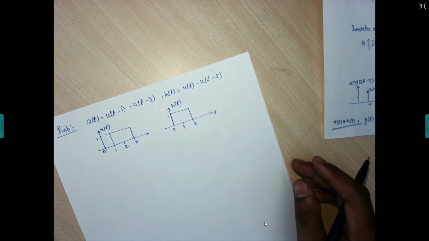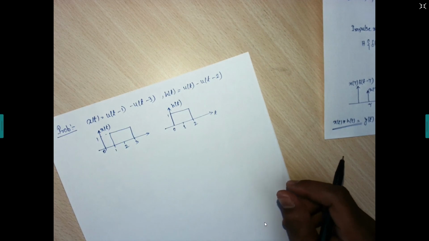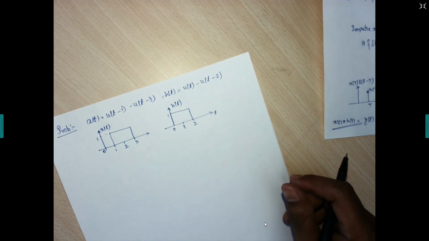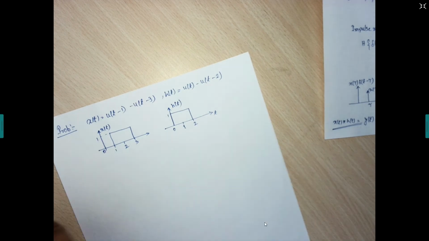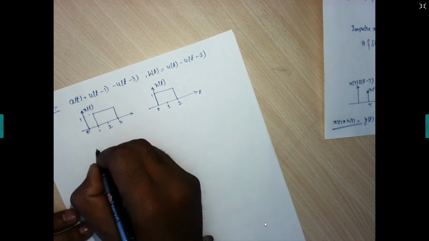Fine. So what we need to do is reflect and time shift this h of t, right? This h of t will now become h of t minus tau. Now we need to reflect and time shift, so we need to write this one just below this.